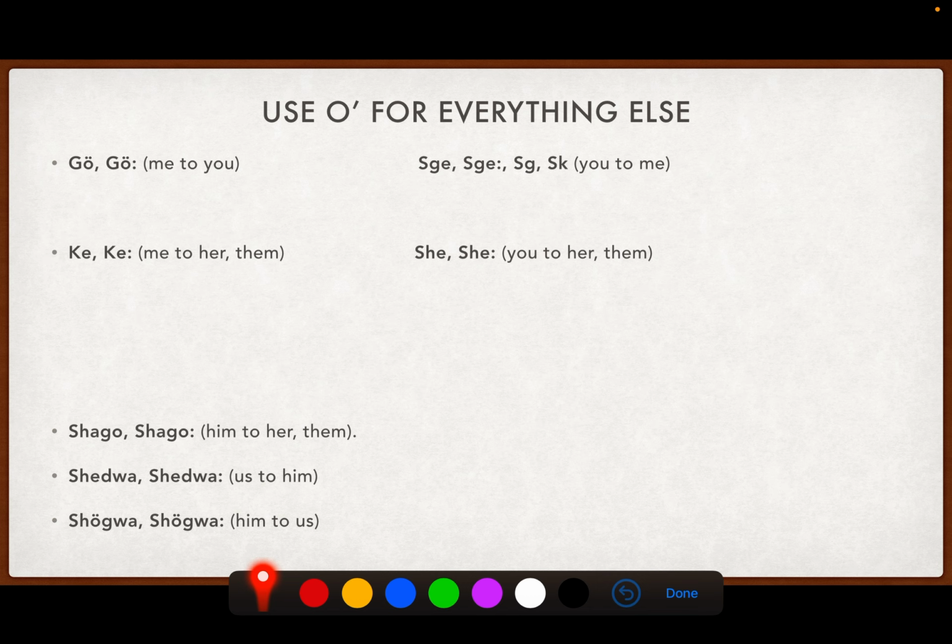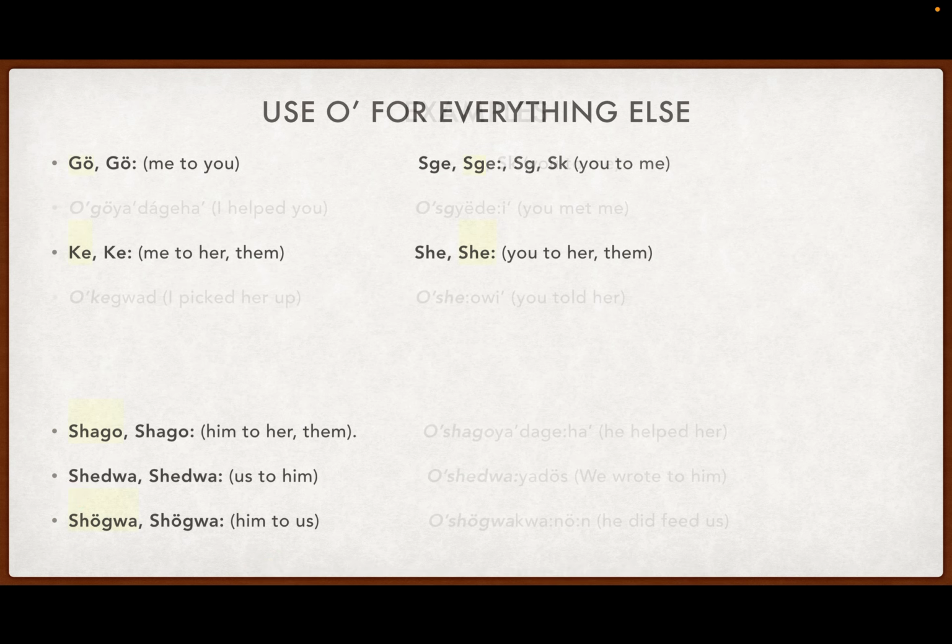Okay, so back to these. If it doesn't start with the letter Y and it doesn't start with the letter H, then you use O in front of everything, right? So O is going to be in front of all these: you to me, me to you, me to her, you to her, him to her, us to him, and him to us. So these will all be ogong, oke, oske, oshe, osago, osedwa, osongwa.